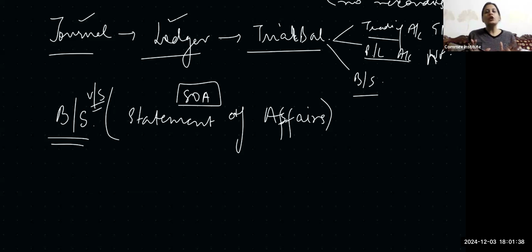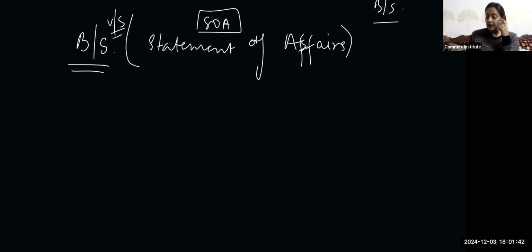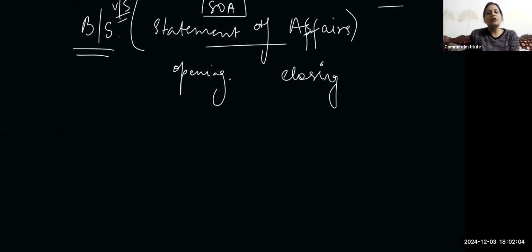Okay, but इतना knowledge होता है कि profit हमारा निकल पाए. That is the entire thing, the end of the story, because what we want to do by maintaining all this accounting system is we want to know our profit. That's it, right? So here we'll be preparing statement of affairs. ये दो बनाएंगे हम, opening and closing. ठीक है, एक opening date पे और एक closing date पे. That is at the beginning of the year, at the end of the year.